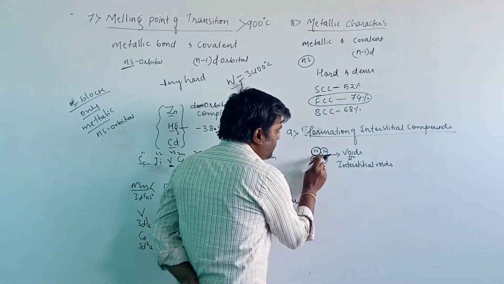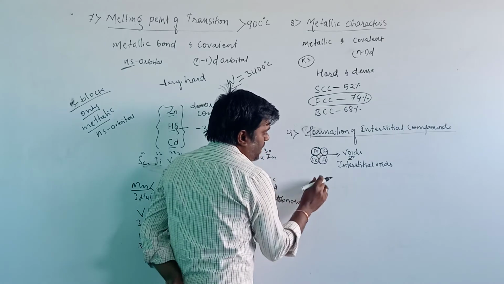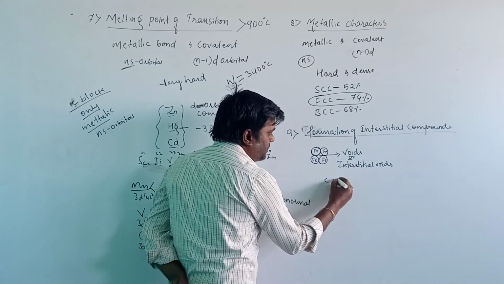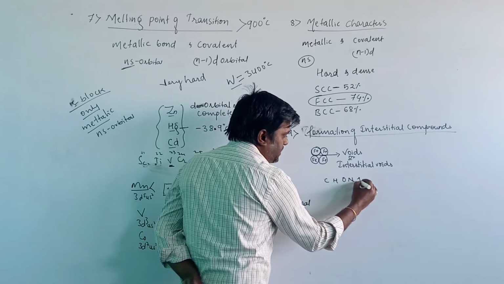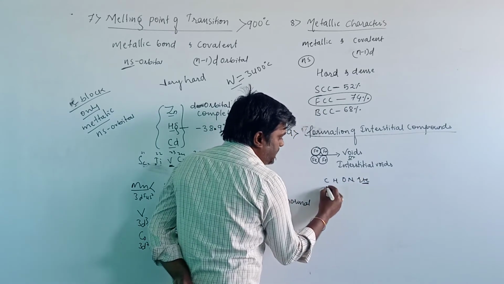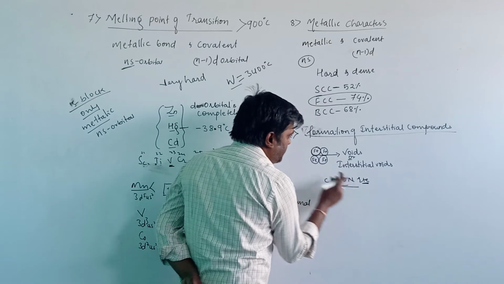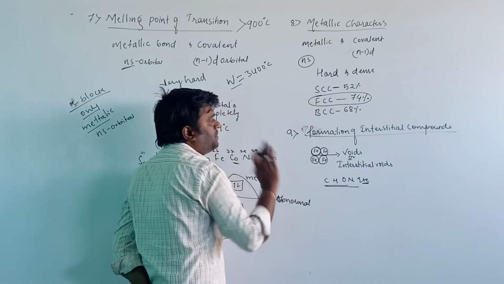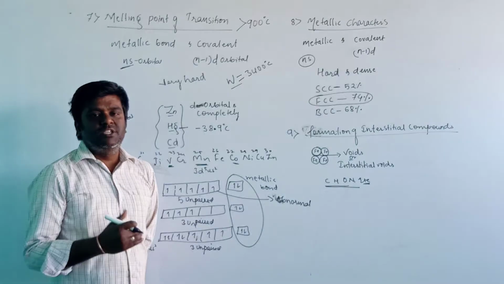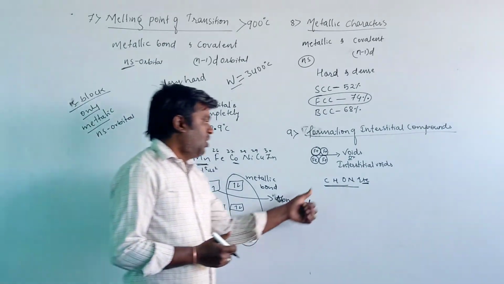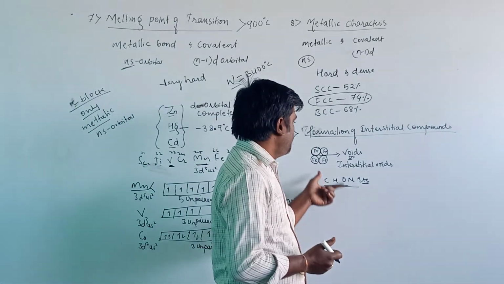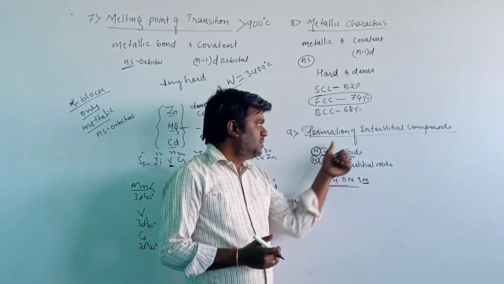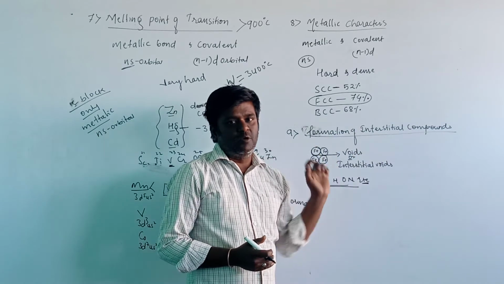Consider that in the interstitial void we insert non-metals like carbon, hydrogen, oxygen, nitrogen, etc. When we insert these non-metals in the interstitial voids of the metal, those compounds are known as interstitial compounds.